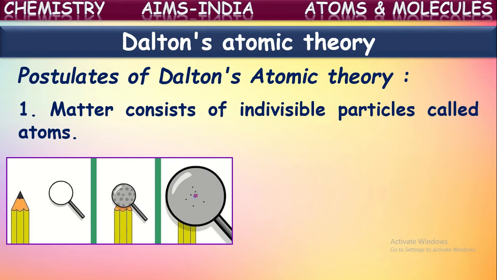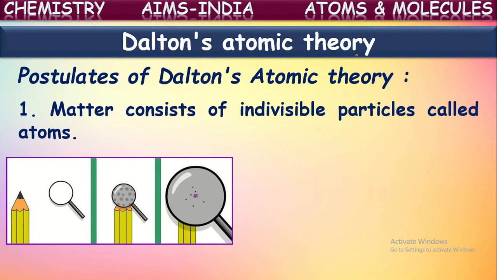If you take any matter, break it into small pieces, and continue breaking it into smaller pieces, after a certain time we are going to get a smallest particle which cannot be divided further into simpler particles by physical means. Such a particle is called an atom of the substance. If you take a pencil, it has lead. Pencil lead is made up of a substance called graphite. If we break it into small pieces, it becomes simpler.